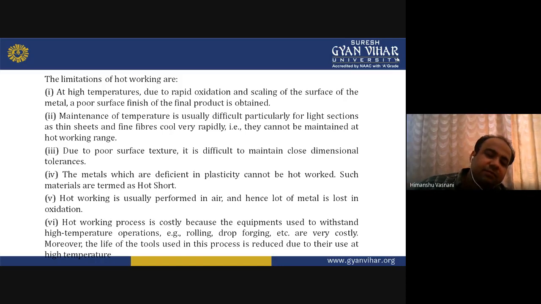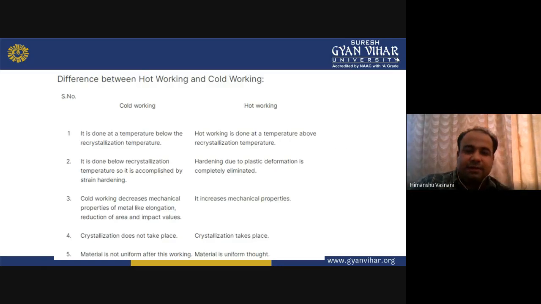See, these are major equipment, that's why the equipment is also costly, and the process is also costly, because everything requires some maintenance, and maintenance requires some cost. Now, the difference between hot working and cold working of metals. A small slide for having some differences.